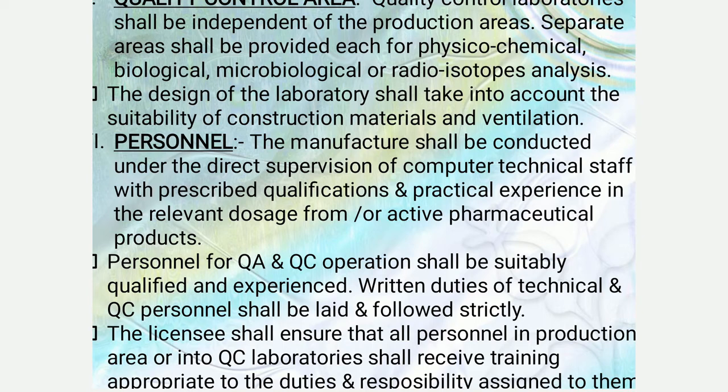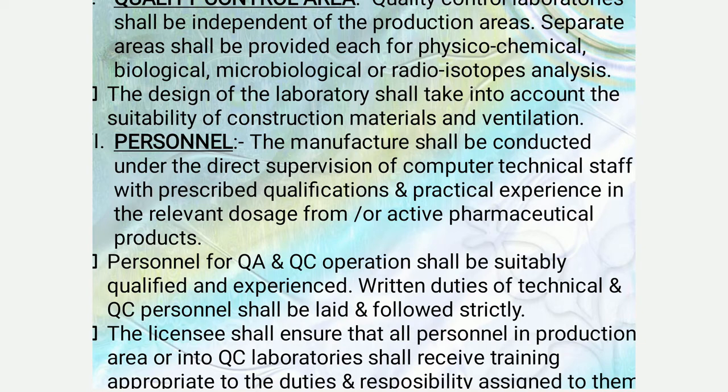Next one is the personnel. The manufacture shall be conducted under the direct supervision of competent technical staff with prescribed qualifications and practical experience in the relevant dosage form or active pharmaceutical products. Personnel for quality assurance and quality control operations shall be suitably qualified and experienced.